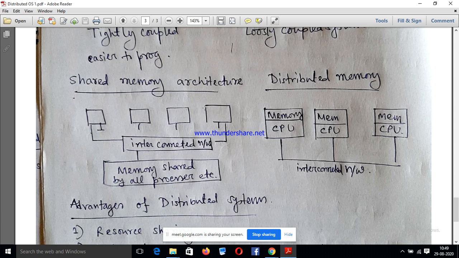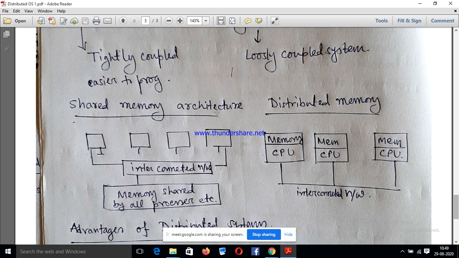That is why the application of shared memory architecture is very limited. And another name of this type of architecture is tightly coupled system. Tightly coupled means they are bounded with a single memory.